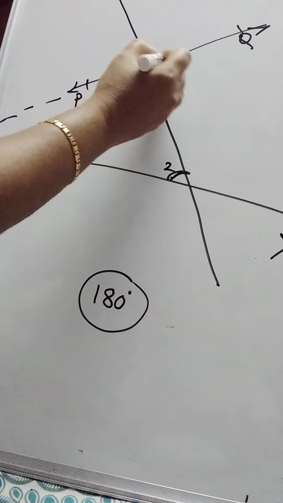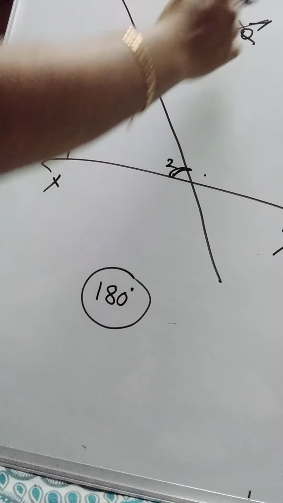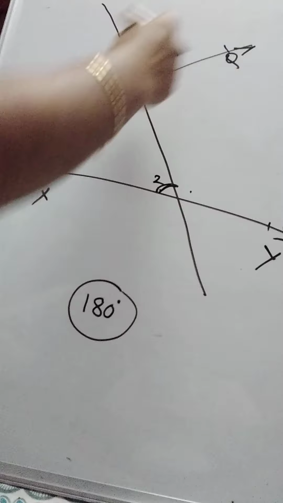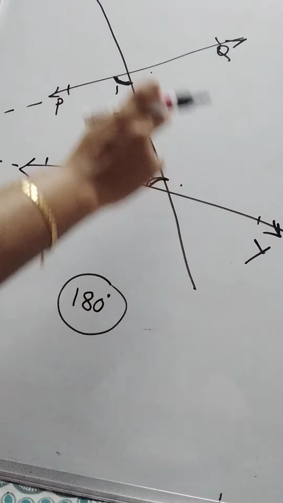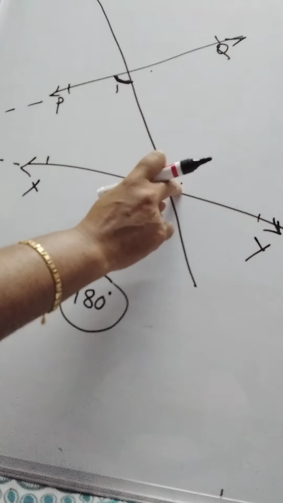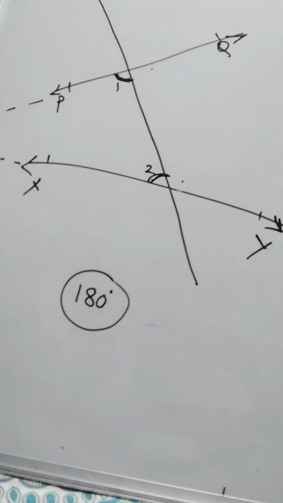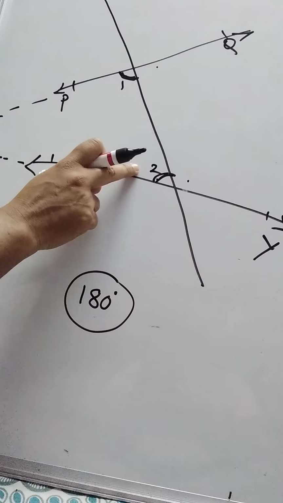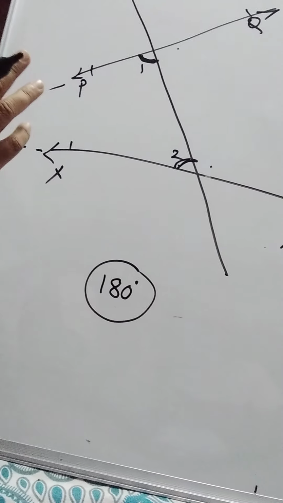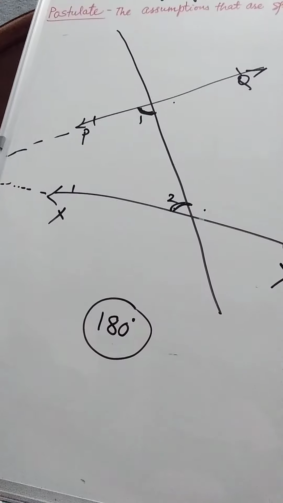So if you can see this part, here the lines are not going to meet because they are going to extend in opposite directions, and the angles will be certainly more than 180 degrees. So they are not going to meet. They will meet at the side where the angles total less than 180 degrees. This Euclid's fifth postulate further gives us the concept of parallel lines.